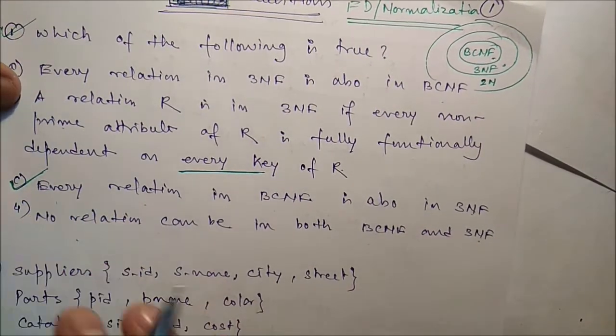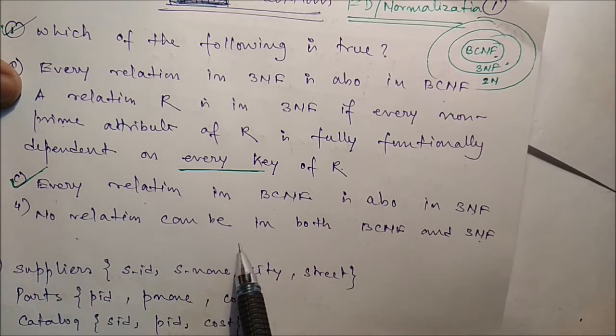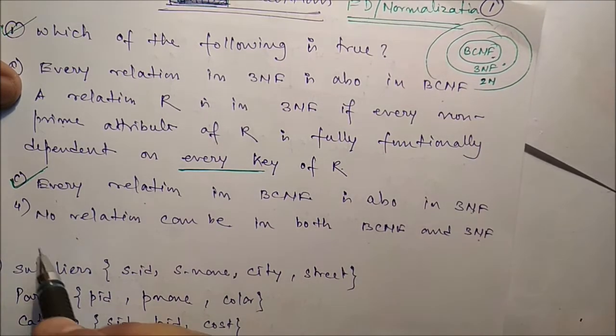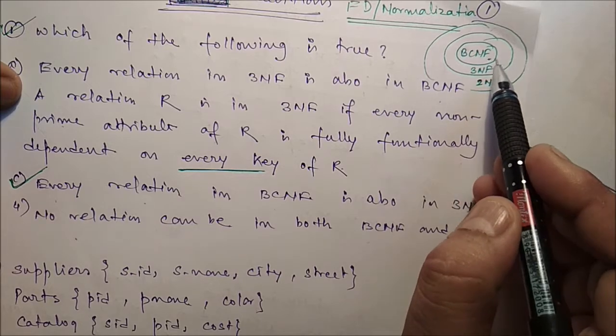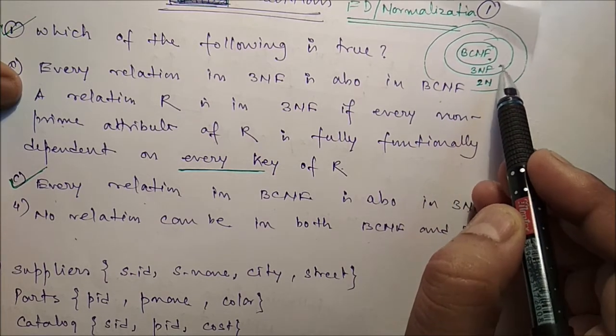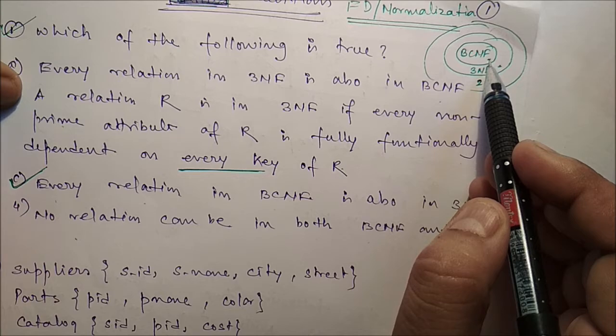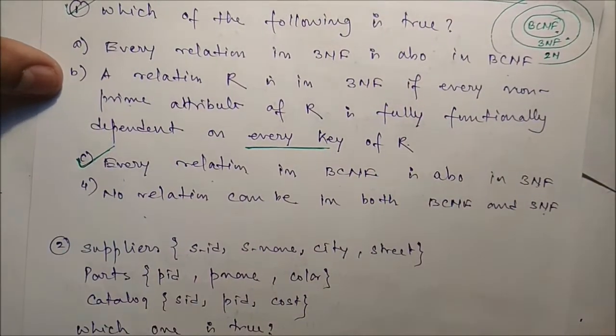Okay, this is true. And next is what? No relation can be in both BCNF and 3NF. It is also not true. If it is in BCNF, that is also in 3NF, but if it is in 3NF, it is not necessary it is in BCNF. Okay, the correct answer is C.